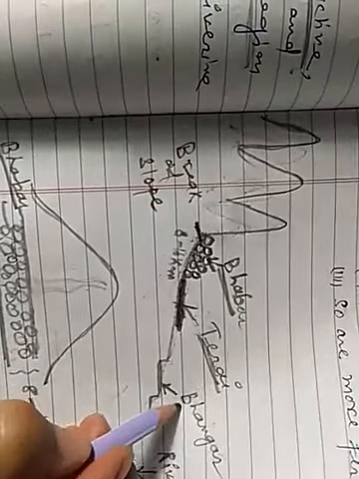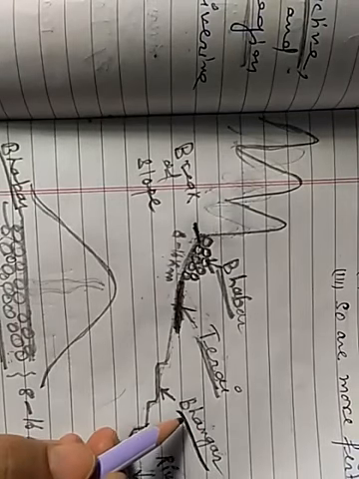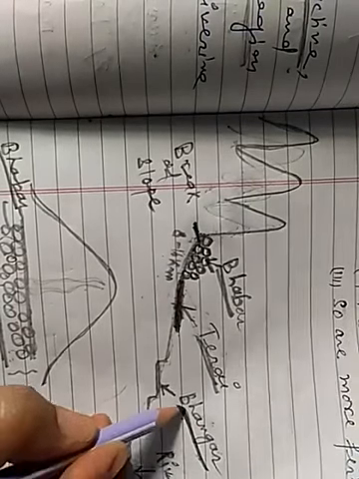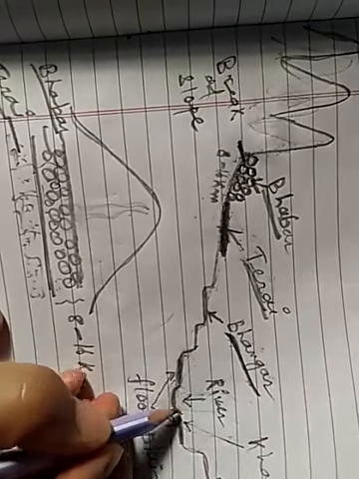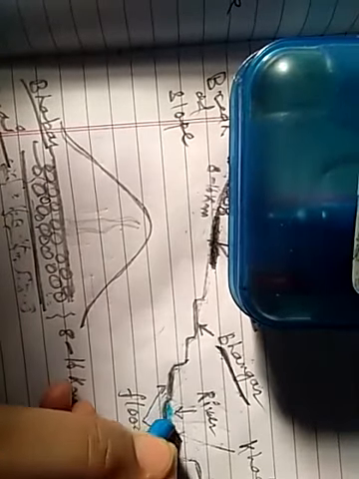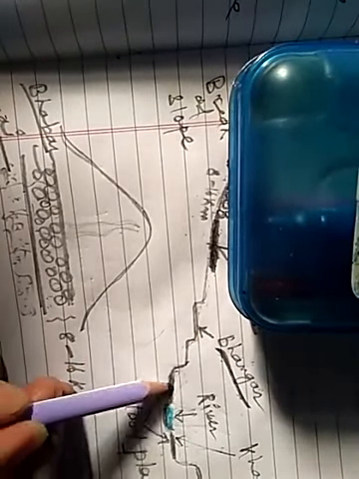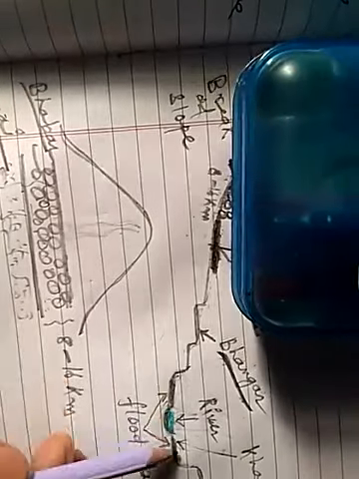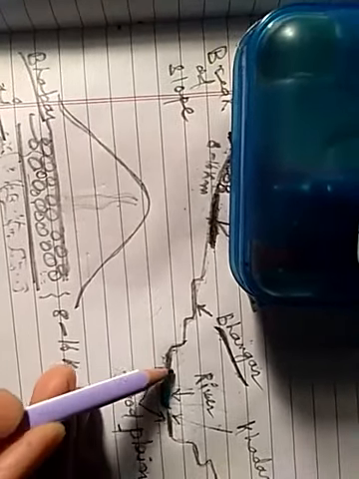Now let's see Bhangar. The large part of the northern plain is formed of old alluvium. The Bhangar plain lies above the flood plain. Suppose this is the flood plain. Every year the river, suppose this is the river here, and during the flood, every year the river water spreads out here. This is the flood plain. See, this is the floodplain.